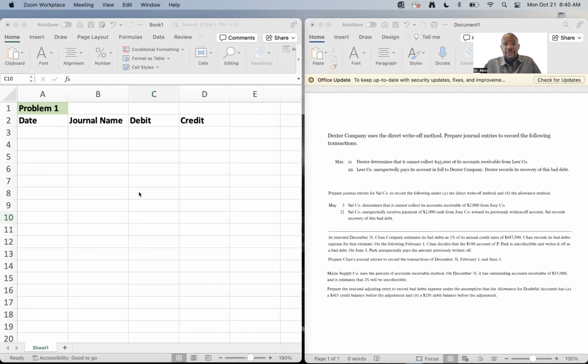Okay, so a couple of things you need to know as foundational in this conversation. The first thing you need to know, number one, is what is bad debt. Bad debt is very critical. There are good debts and then there are bad debts.